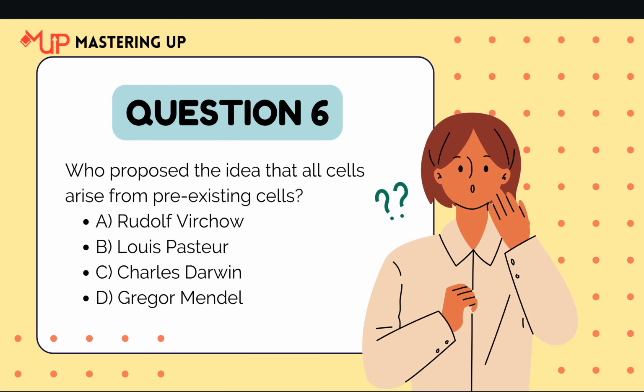Moving on to question 6. Who proposed the idea that all cells arise from pre-existing cells? Option A, Rudolf Virchow. Option B, Louis Pasteur. Option C, Charles Darwin. Option D, Graham Mendel.